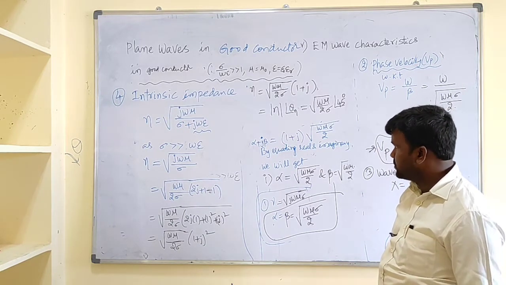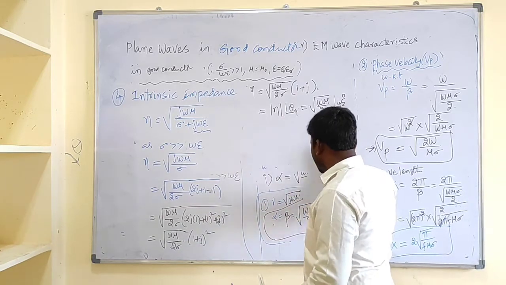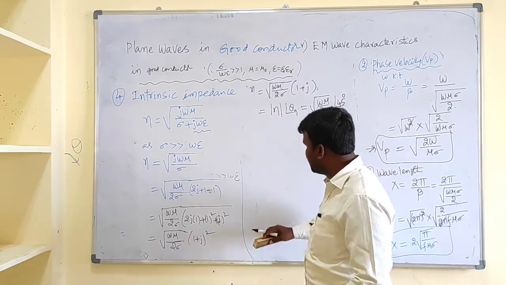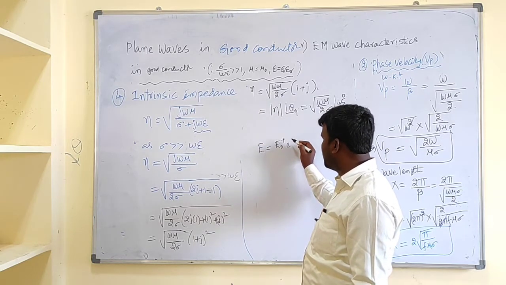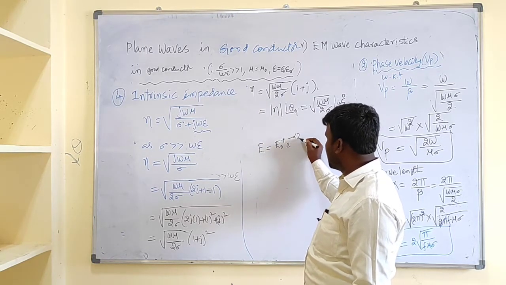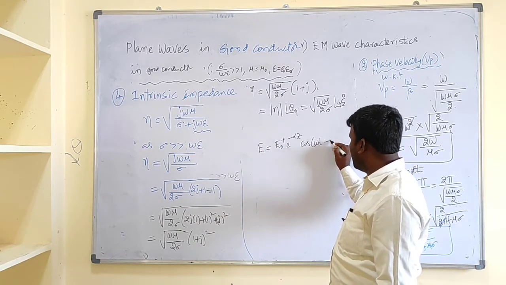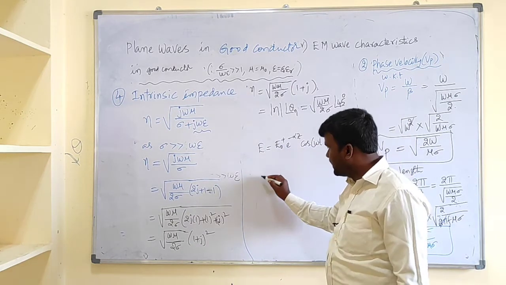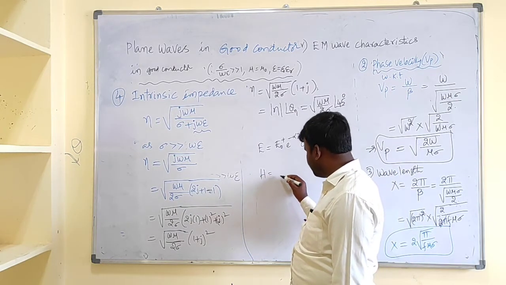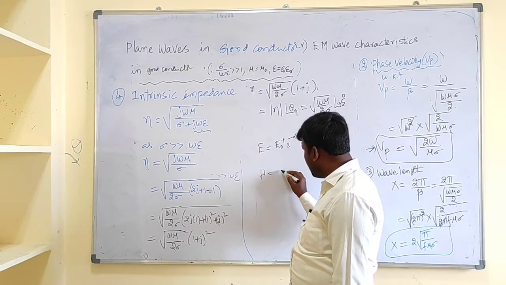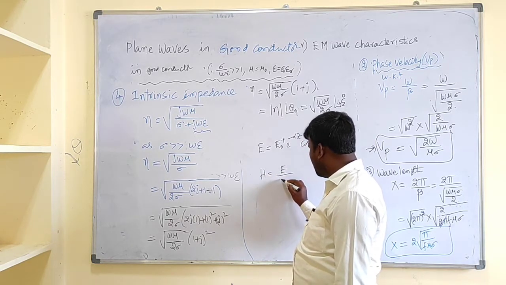Okay, so in this case we can write the expression for E and H for a conducting medium. If E is like this, that is E naught plus e to the power minus alpha z cos of omega t minus beta z for a conducting, that is lossy, medium, whereas H can be written as E by neta.